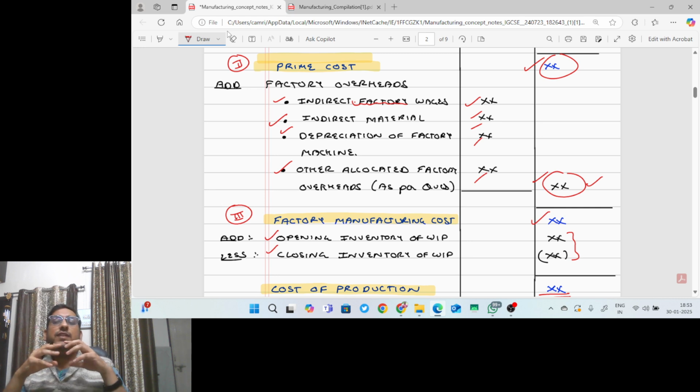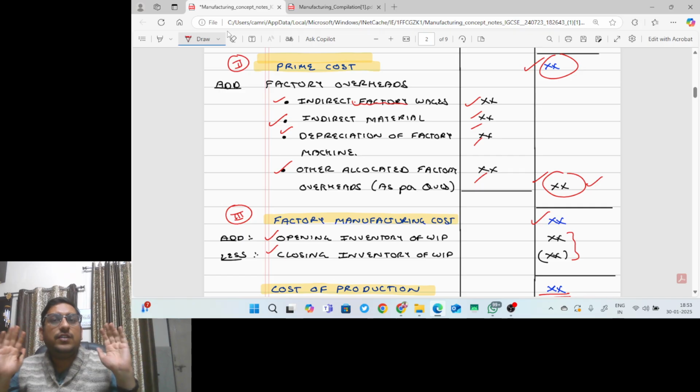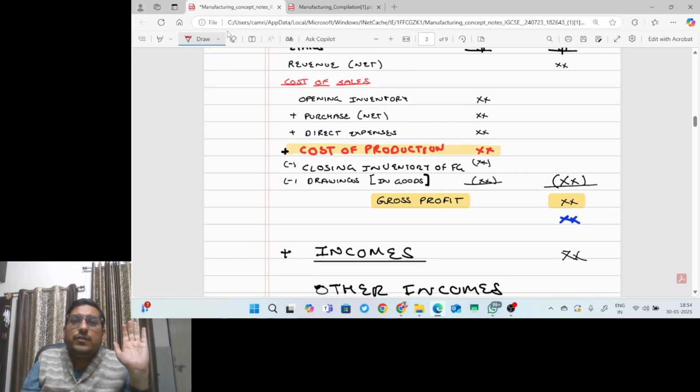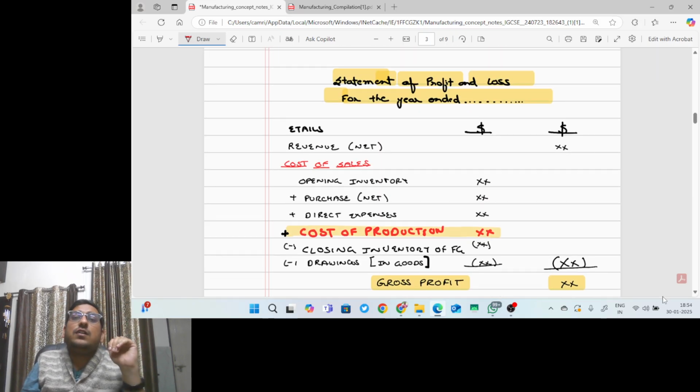In that factory manufacturing cost, when I add opening inventory of work in progress and deduct closing inventory of work in progress, we'll get cost of production. Clear? Okay. Now, after this manufacturing account, we will prepare a statement of profit and loss. This is as simple as that. I hope you have already done it.